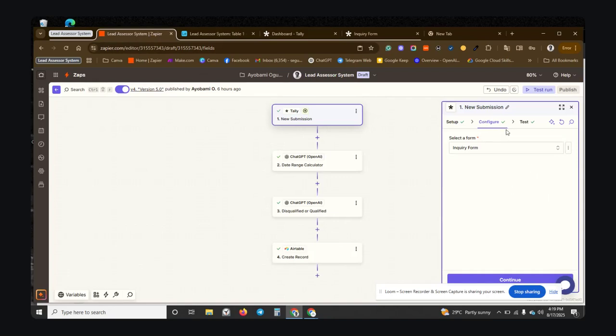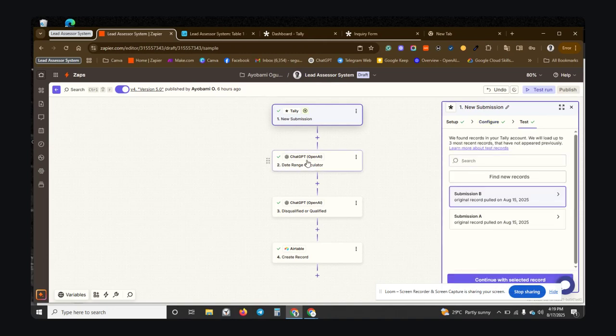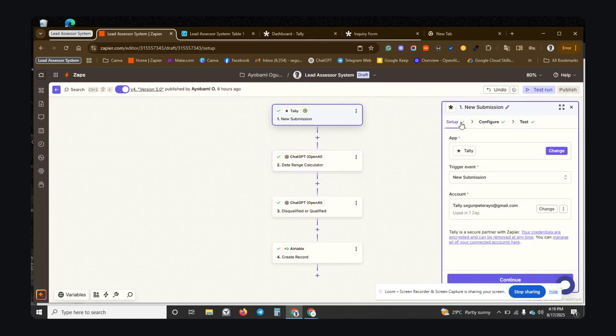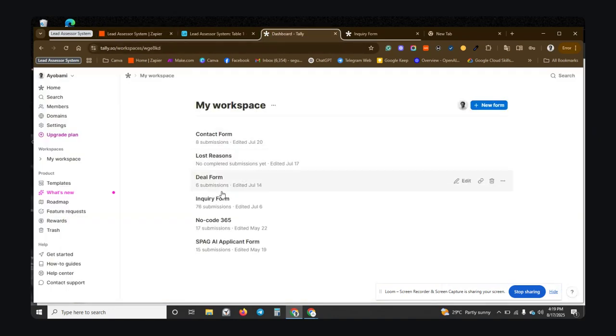Let's continue. The form name is inquiry form. So what I did was simple. I used two ChatGPT steps, that's like AI steps, right? And the first one is to calculate the date range. I'm going to tell you why we actually need it. Let me show you. Let me see if that's opened.